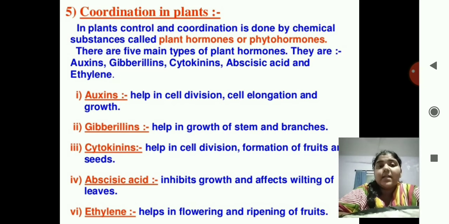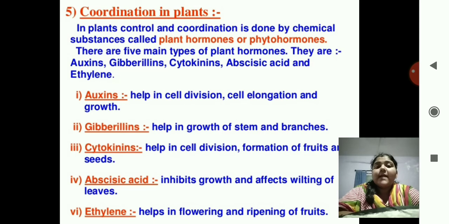And then gibberellins, they help in the growth of stem and branches. Gibberellins are located in the stem and branches. Then there are cytokinins, again for cell division, but in the formation of fruits and seeds. Not just the cell division, but in the formation of fruits and seeds.